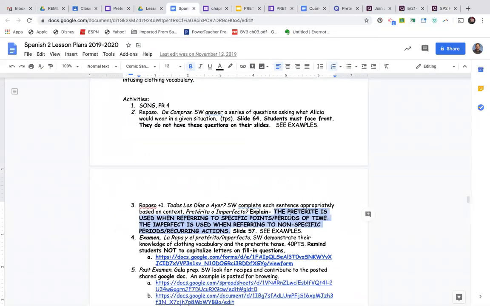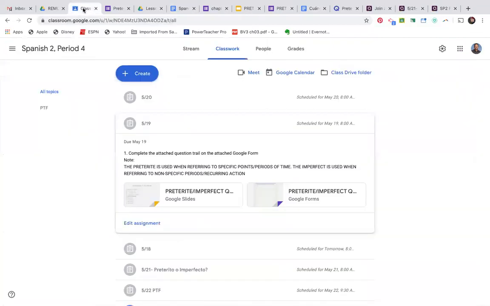The preterite is used when referring to specific points or periods of time in the past, and the imperfect is used when referring to non-specific periods or recurring actions in the past. I'll post this video today and tomorrow, so you can watch it again just to get an idea about that. That's the most important thing we'll focus on this week.